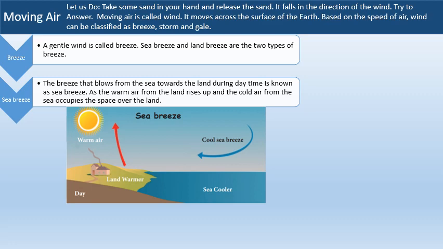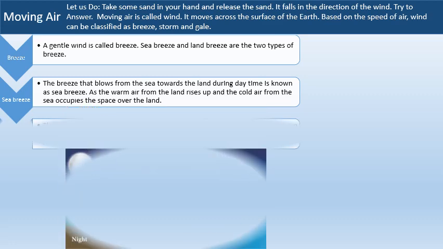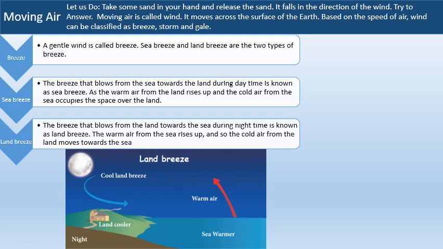Sea breeze. The breeze that blows from the sea towards the land during daytime is known as sea breeze. As the warm air from the land rises up, the cold air from the sea occupies the space over the land. Land breeze. The breeze that blows from the land towards the sea during night time is known as land breeze. The warm air from the sea rises up and so the cold air from the land moves towards the sea.